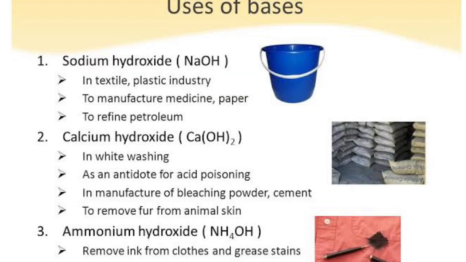Ammonium hydroxide is used in making fertilizer and household cleaning agents. Calcium hydroxide, commonly known as slaked lime, is used in making cement, bleaching powder and many more things.